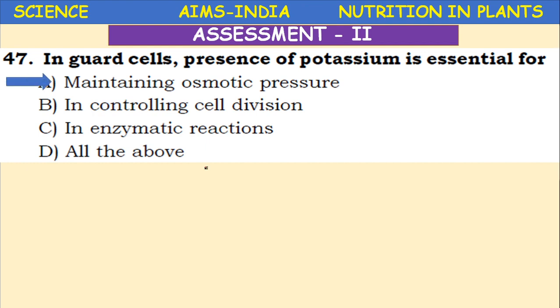Here option A: potassium is required for maintaining osmotic pressure.